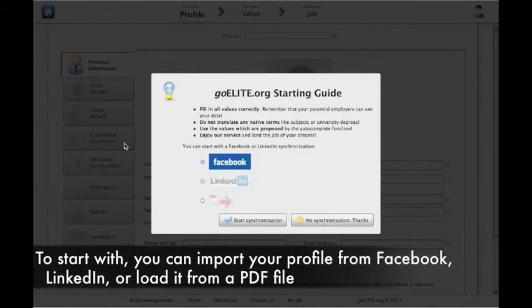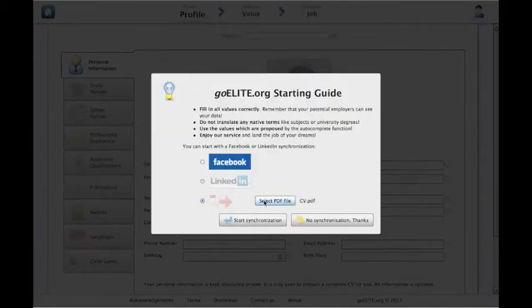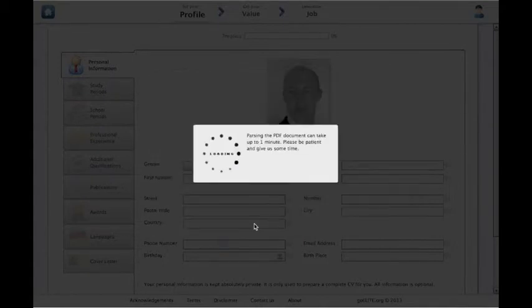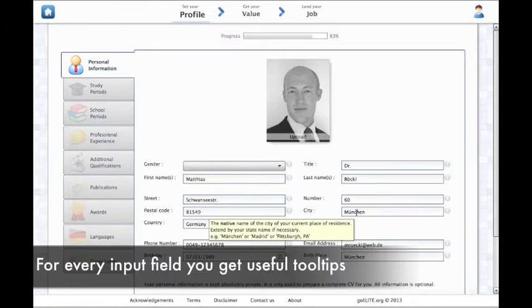To start with, you can import your profile from Facebook, LinkedIn, or load it from a PDF file. Select the PDF file and press the button Start Synchronization. As you can see, your personal information is already filled in. For every input field, you get useful tooltips.